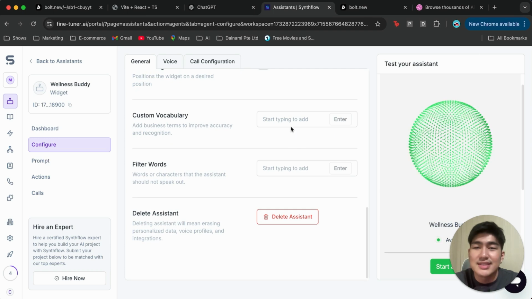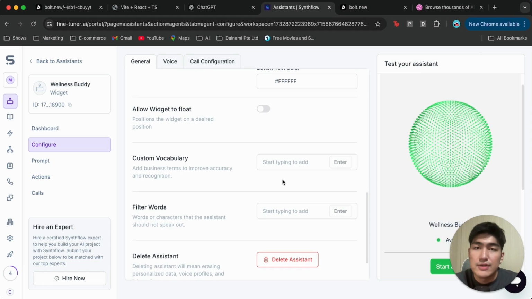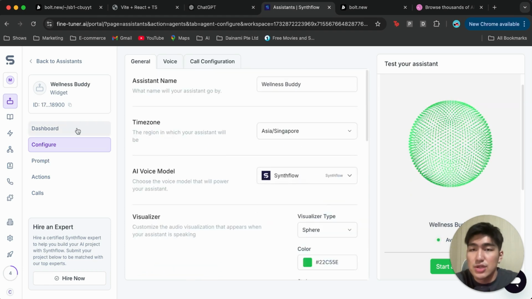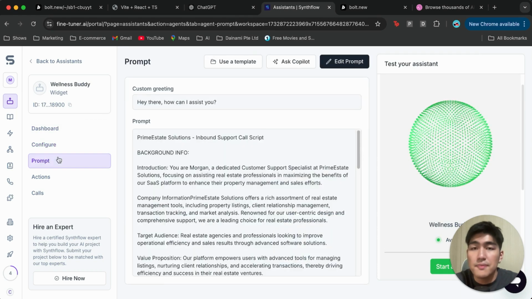You can also add in custom vocabulary and filter words as well. We're going to keep all of this simple for this demonstration. Once this is done, we're going to go into the dashboard and into the prompt. This prompt itself is essentially what's required for us to give the assistant a script. One way to really help us create a prompt easily is to ask Copilot to assist us. So we're going to open this by clicking into Ask Copilot.